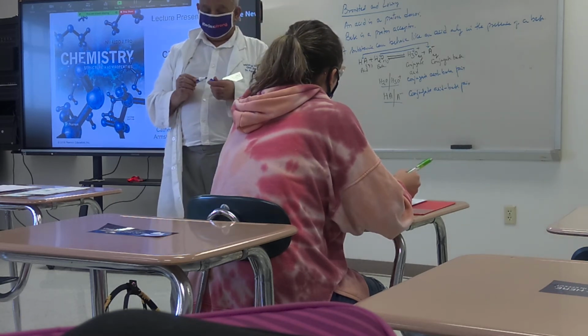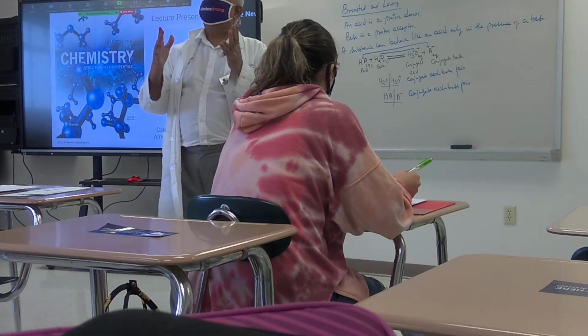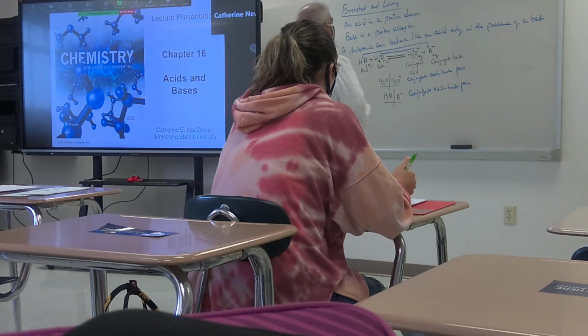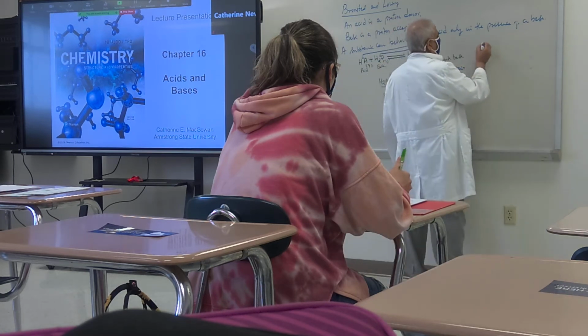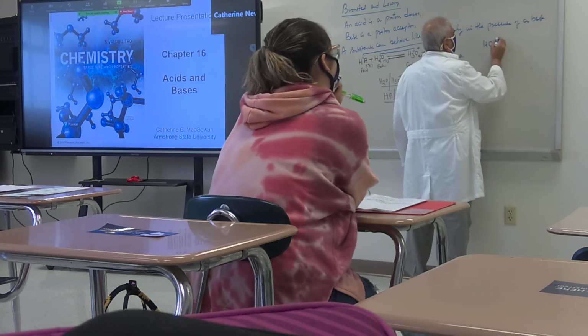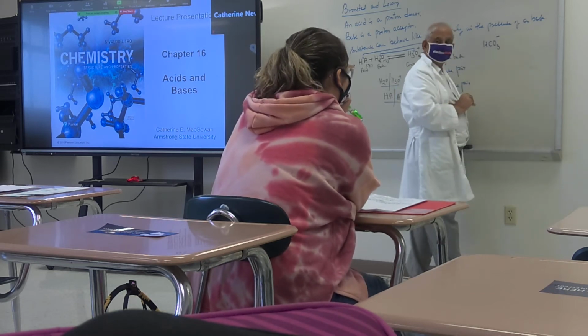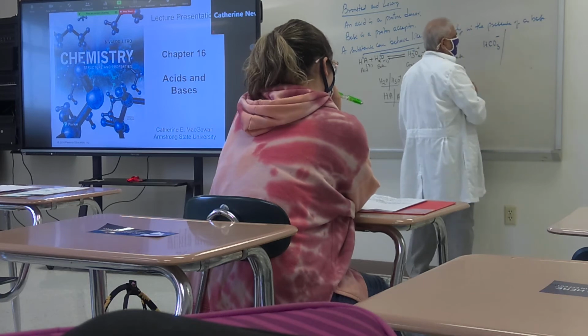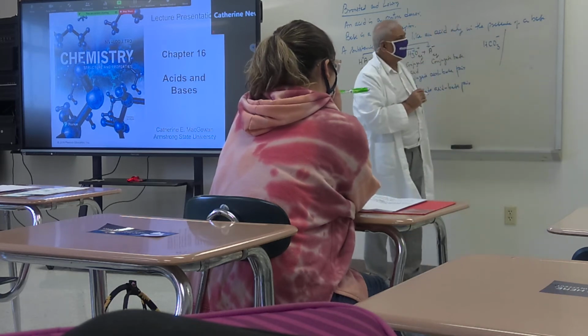Okay? To find conjugate acid base pair. Understand my point? For example, so this is your bicarbonate ion. What could its conjugate base be?